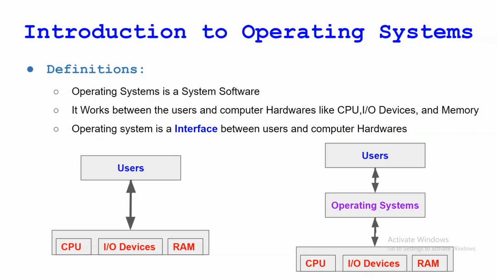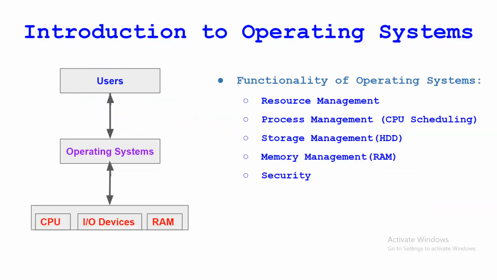So this is what an operating system is and why it is required. Now, second: what are the functionalities of an operating system? Here I have listed the functionalities: resource management, process management, or we can say CPU scheduling, storage management, memory management, and security.